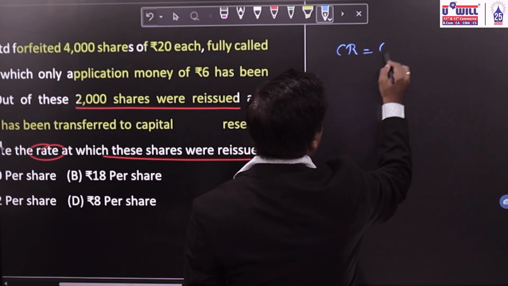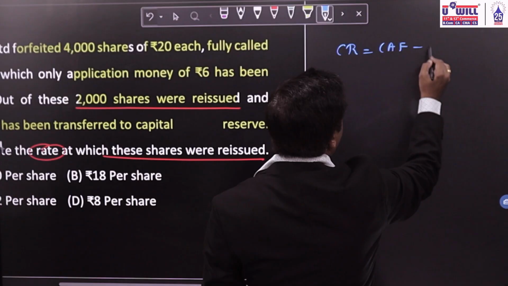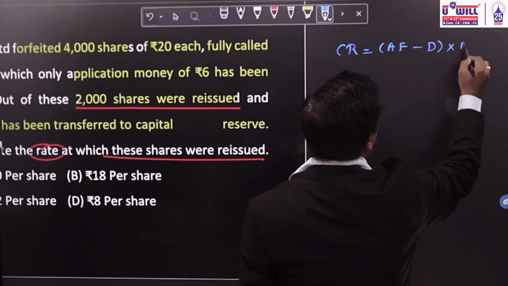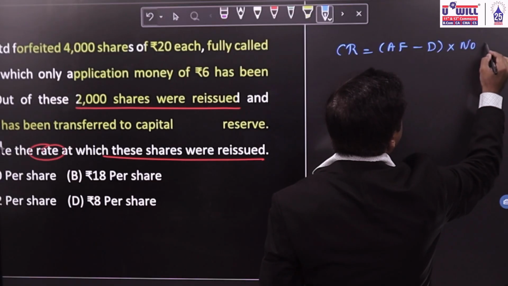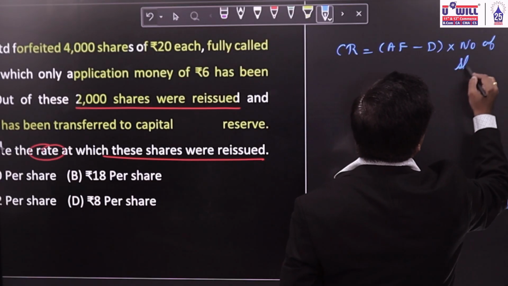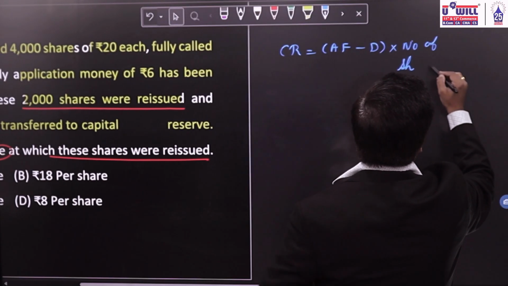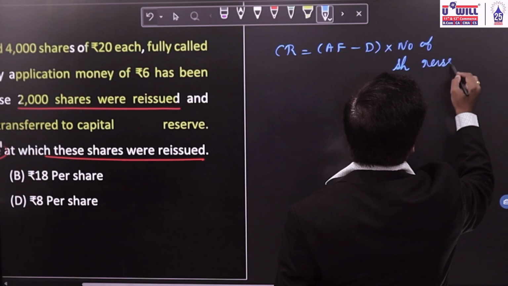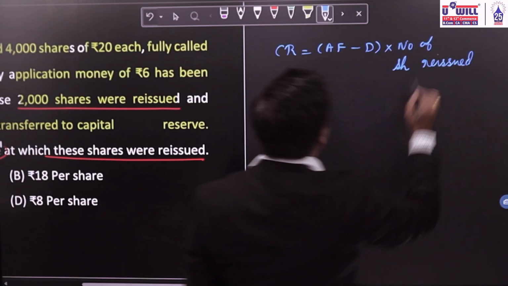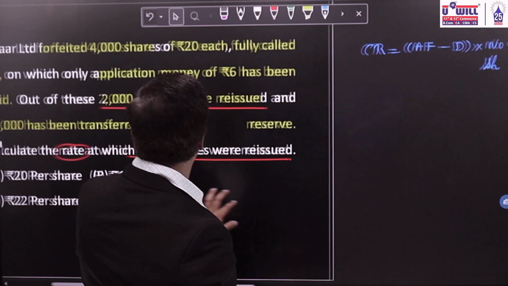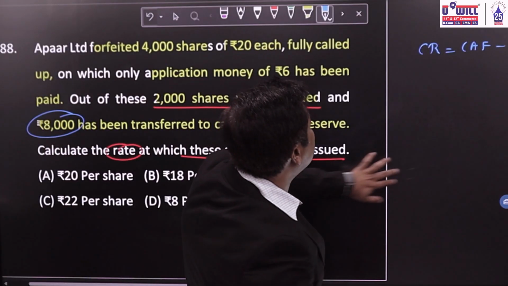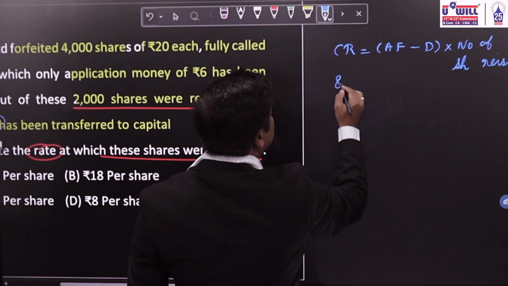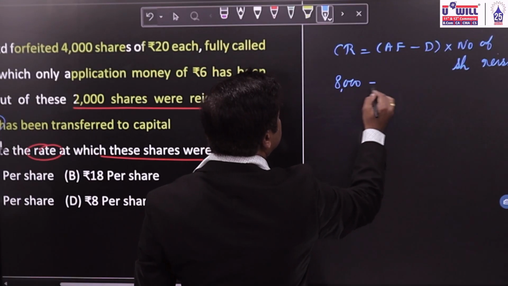It is equal to amount paid or amount forfeited minus discount, into number of shares which are reissued. Now in this question, what is the amount already transferred to capital reserve given to you? 8,000. So on the left side of the equation, 8,000 will be taken as transfer to capital reserve.